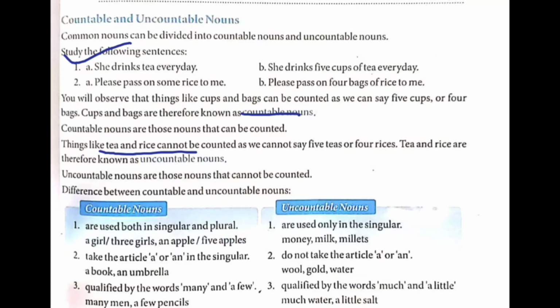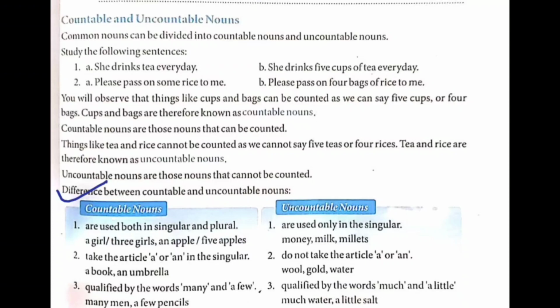Let us see the difference between countable and uncountable. Countable nouns are used both in singular and plural, whereas uncountable nouns are only used in singular. A girl, 3 girls, an apple, 5 apples: these are countable nouns. Money, milk, millets are uncountable nouns.